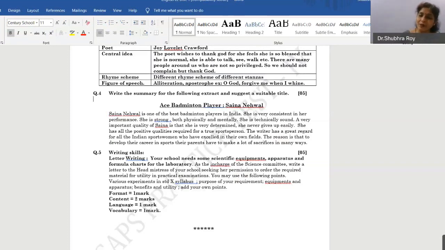The fourth one was a summary based question. I want you all to be very good at summary. So in almost all the sets, I have used this question, write a summary. And finally, writing skill, I had given letter writing. Anything can be expected in letter writing, in writing skill topics. So you have to prepare for writing skill topics.